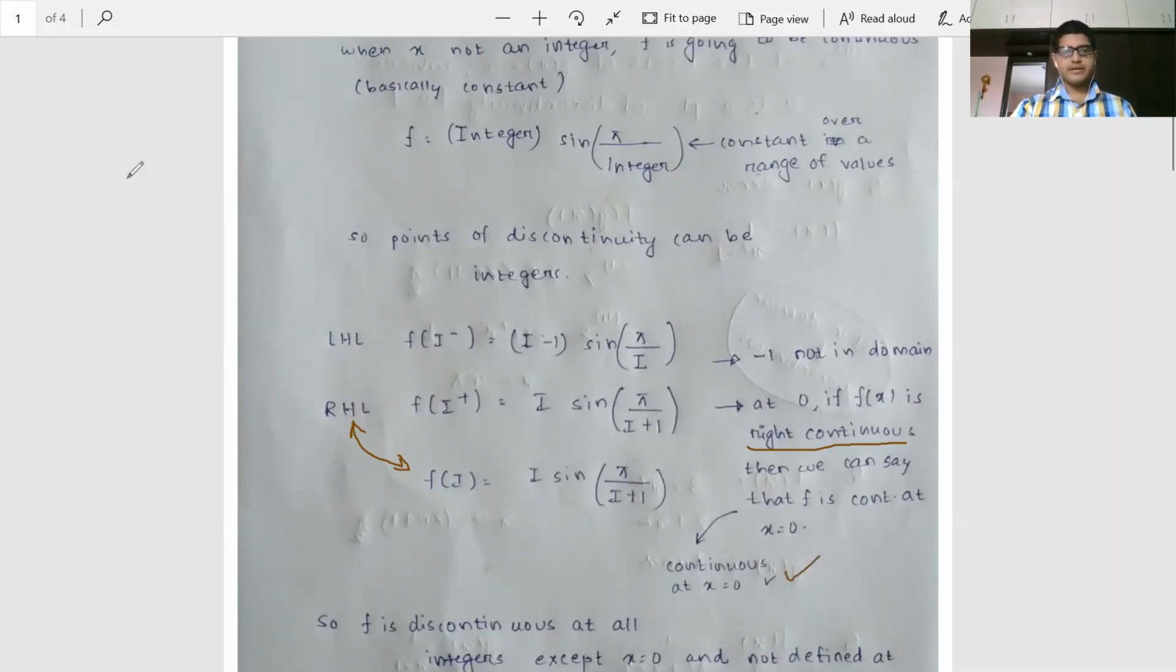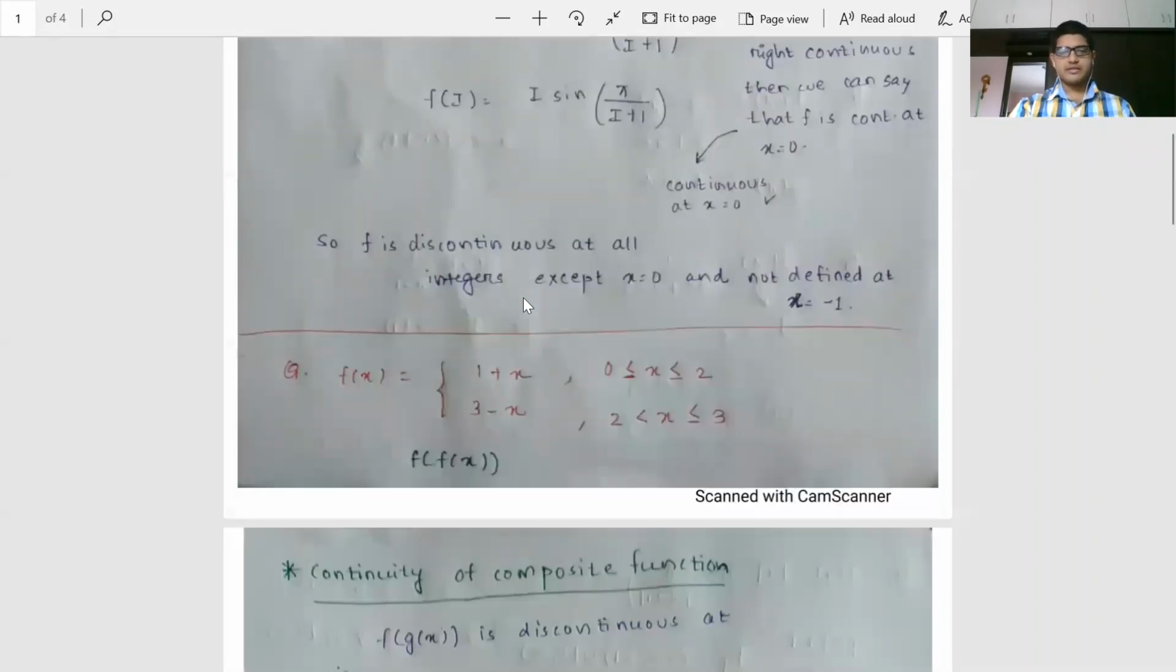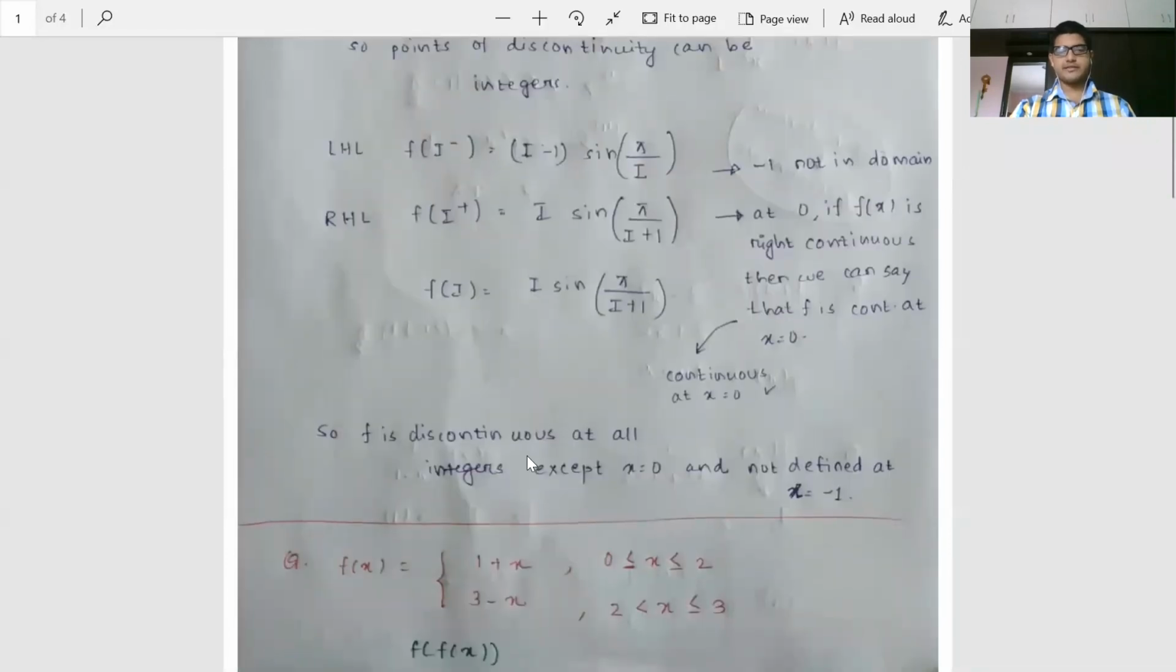Fine. Thus, the result is that f(x) is going to be continuous at all integers except x equal to 0. Fine. And not defined at x equal to -1, but we can say that it is going to be discontinuous at -1. Clear? And in the middle region between -1 to 0, it is not defined, so we do not like to comment about that mostly. But at x equal to 0, it is continuous, but at all other integers, this is going to be discontinuous.